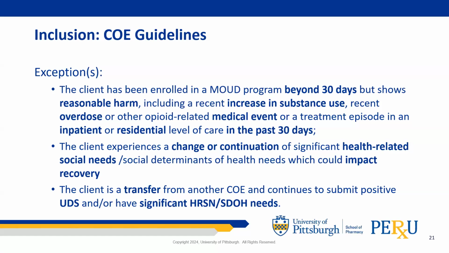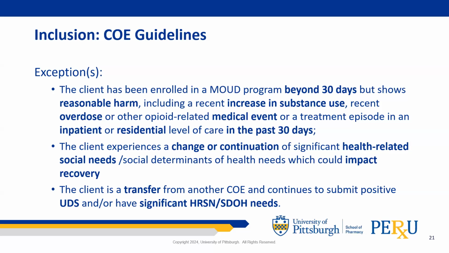psychiatric or SUD treatment. If the client experiences a change or continuation of significant health-related social needs or social determinants of health needs, which could impact recovery, and those specific HRSN and SDOH needs to be identified in the client's chart, including what has changed that could risk the client's ability to avoid opioids.